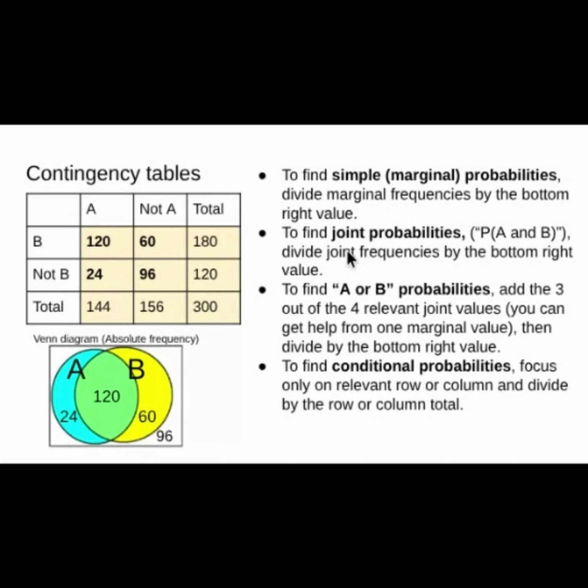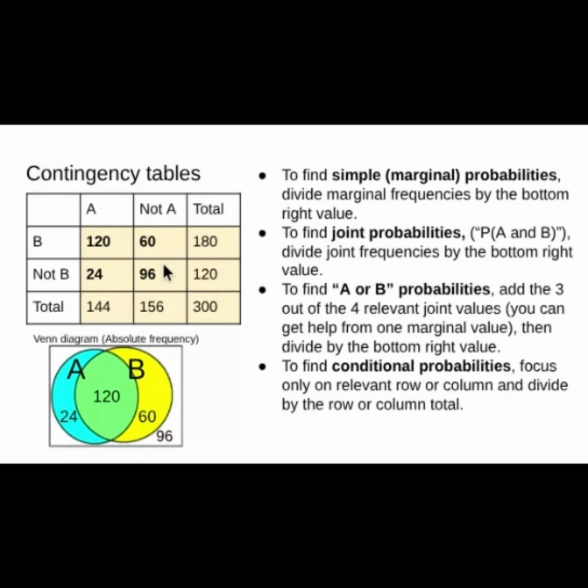If I want the joint probabilities, the P of A and B, then I just divide these numbers by 300. Probability of B and A is 120 over 300. Probability of B and not A is 60 over 300. Probability of A and not B is 24 over 300. Probability of not A and not B is 96 over 300.